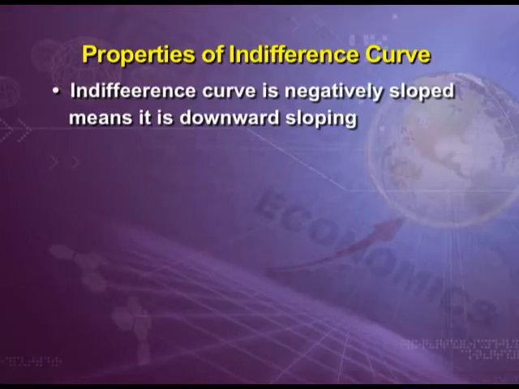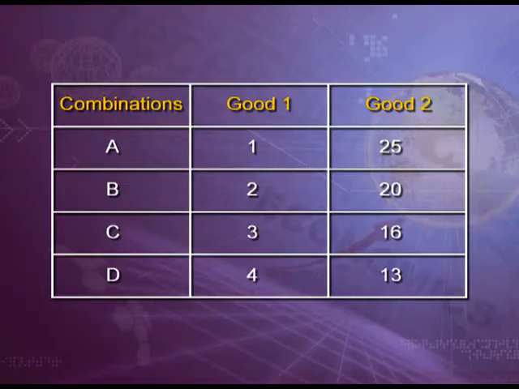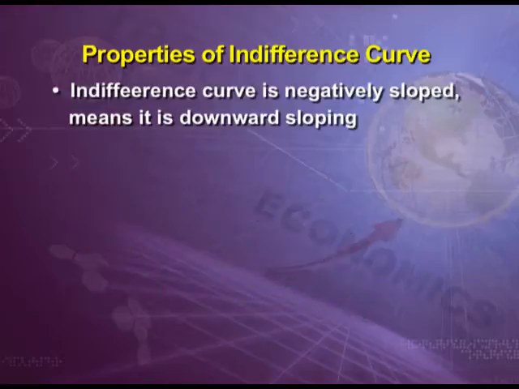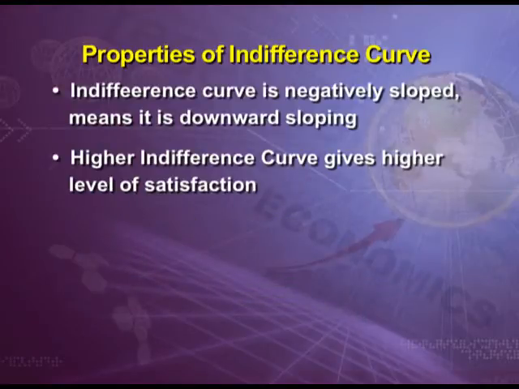Properties of indifference curve. Indifference curve is negatively sloped, means it is downward sloping. This indicates that if we want to increase units of good 1, as we see 1, 2, 3, 4, it is a must to reduce the units of the other commodity, that is good 2. Only then the different combinations of good 1 and good 2 give the same level of satisfaction. Second property, higher indifference curve gives higher level of satisfaction.